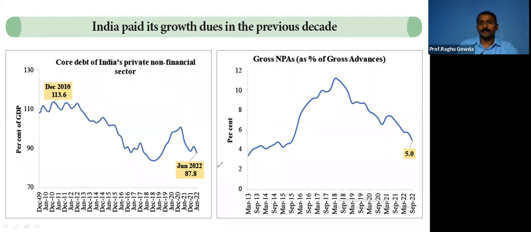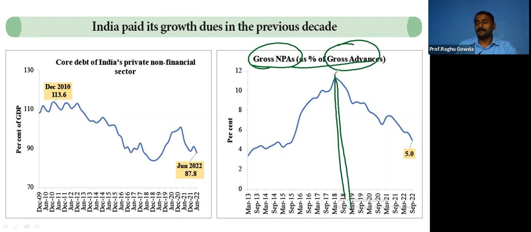Right? Similarly, gross non-performing assets as a percentage of total advances, the total loans they have given, was highest during 2018-19. It was to the tune of 11% of the total advances. Now it's just 5% and it's still decreasing.